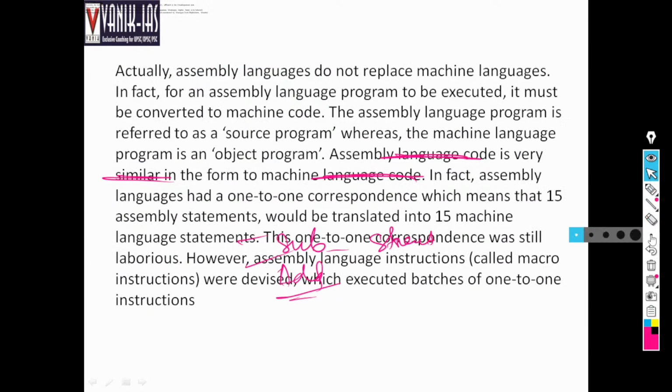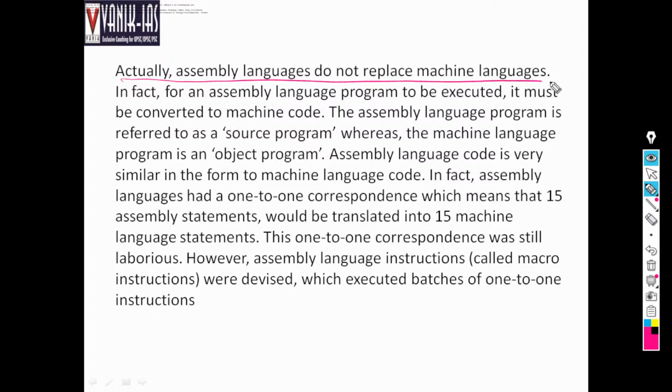Assembly language does not replace machine language. When an assembly language program is executed, it must be converted into machine code. There is a machine which converts the assembly language into machine language, and ultimately the computer understands it by machine language, not by assembly language.